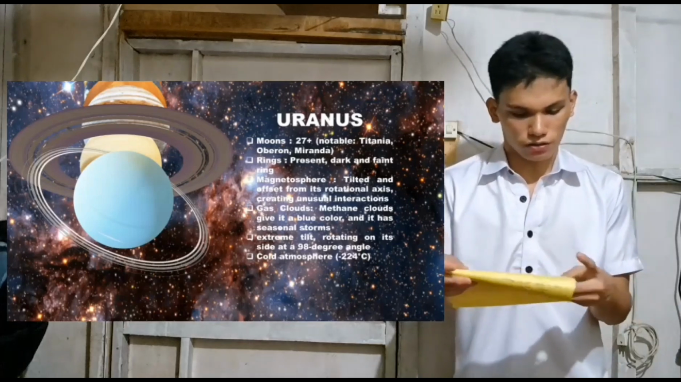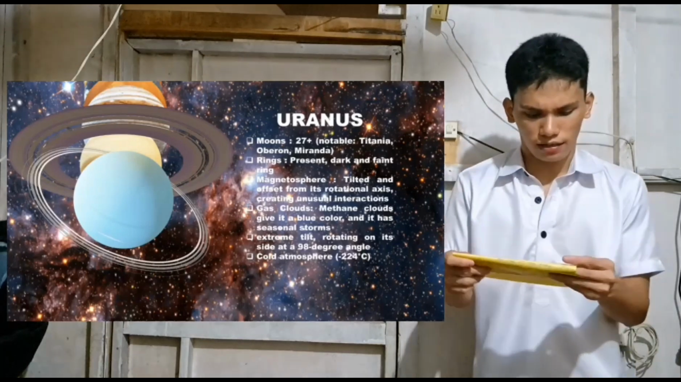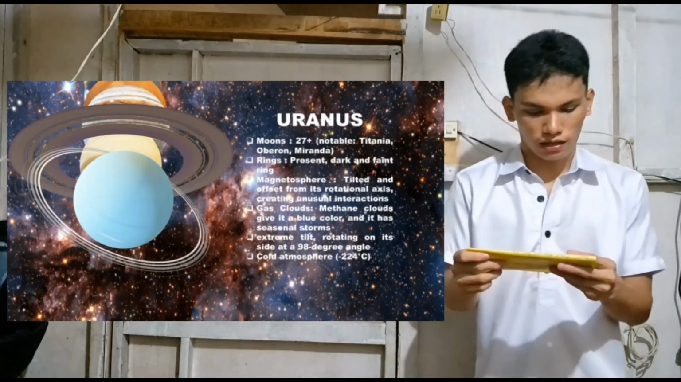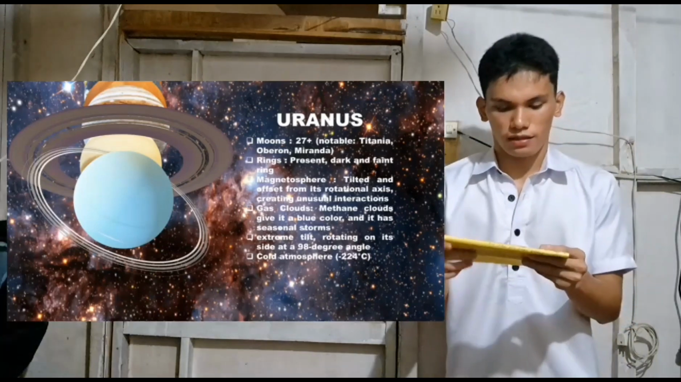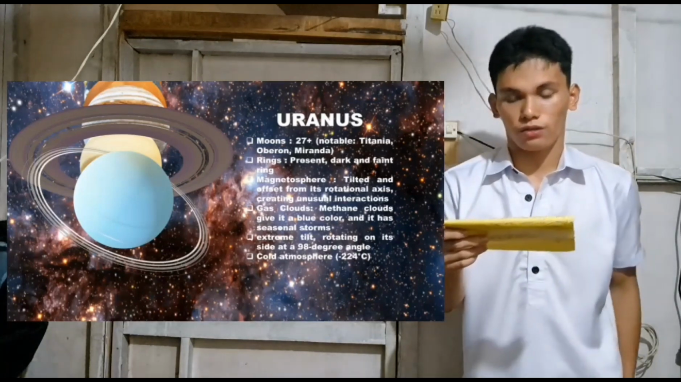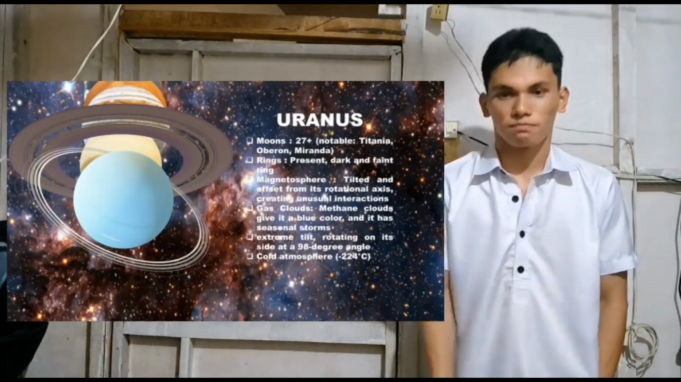Another thing about Uranus is that it is the coldest planet, I guess. It has a cold atmosphere at a freezing negative 224 degrees Celsius. And that's all for my part. The next reporter will continue the rest.